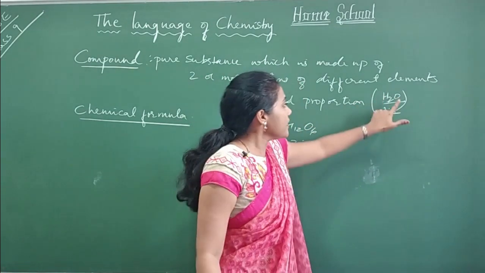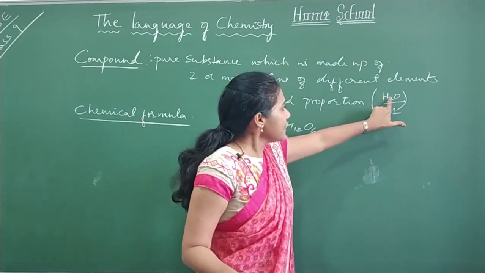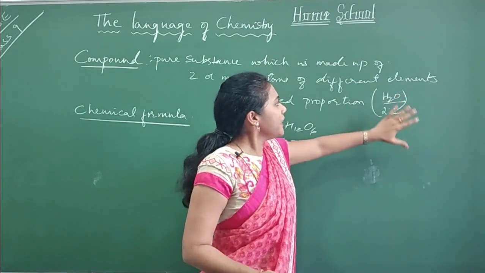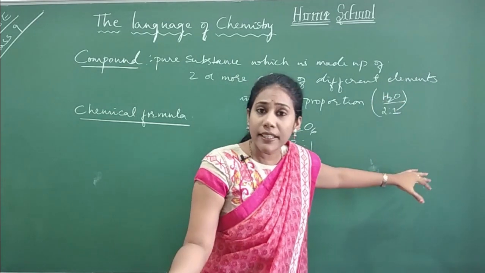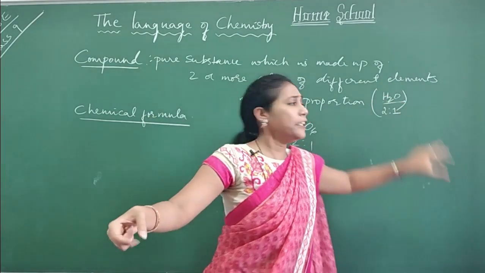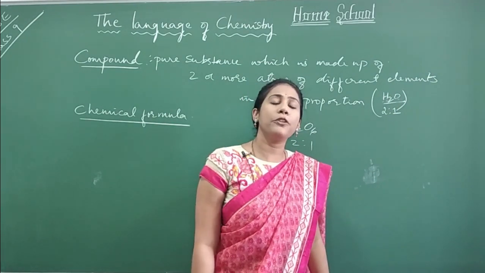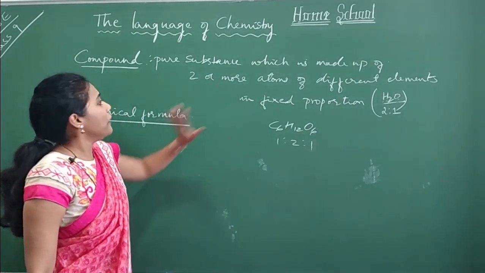Gas. How is oxygen available in our nature? Gas. But when both combined, it is no more hydrogen, it is no more oxygen now. It is something else. What is that something else? Water, which is completely different from the individual elements. This is the important point that you must remember. So, this is about the compound.